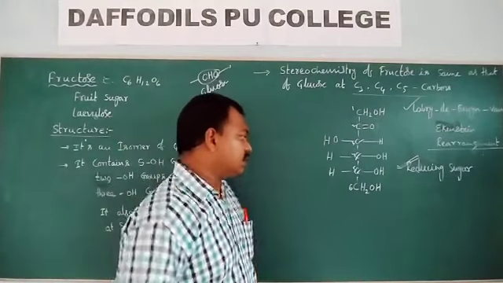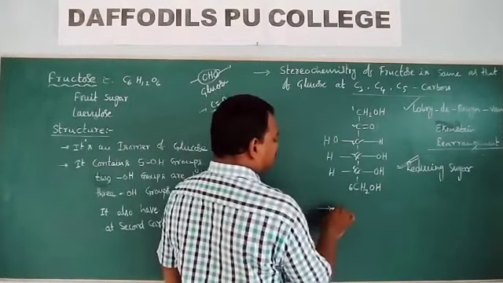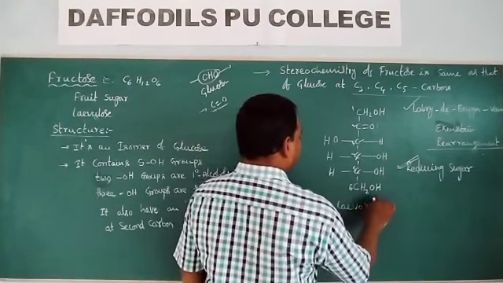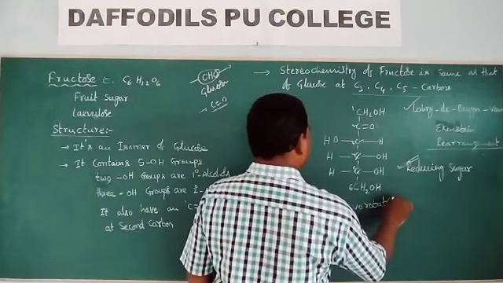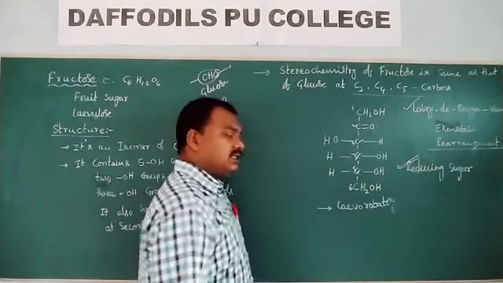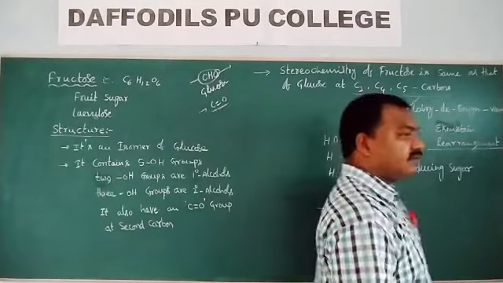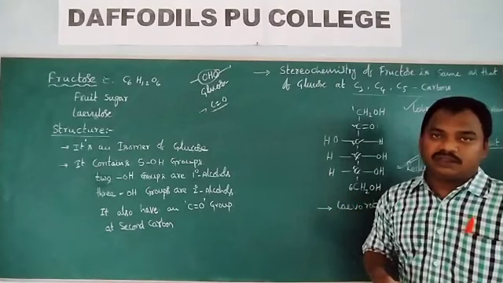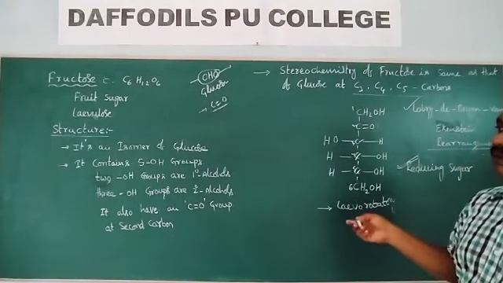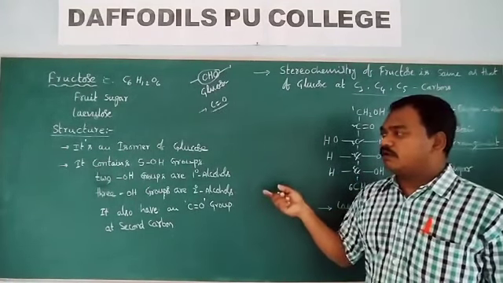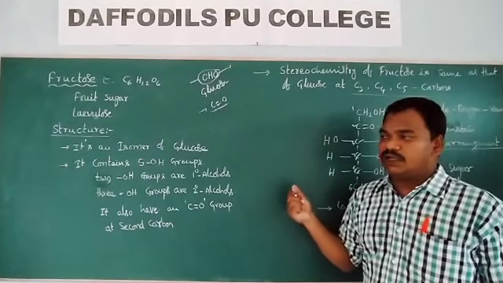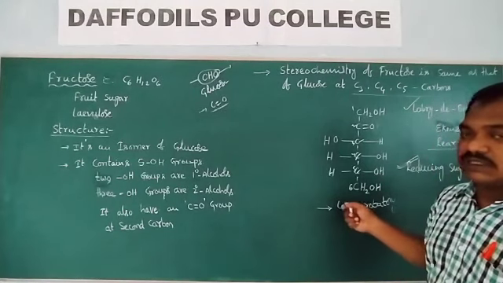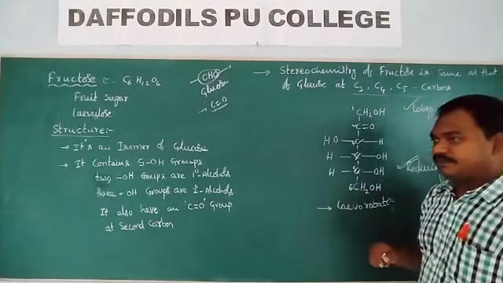Another point is that fructose is levorotatory. Glucose is dextrorotatory. Glucose also has a levorotatory isomer, but generally the glucose we see is dextrorotatory, while fructose is levorotatory.